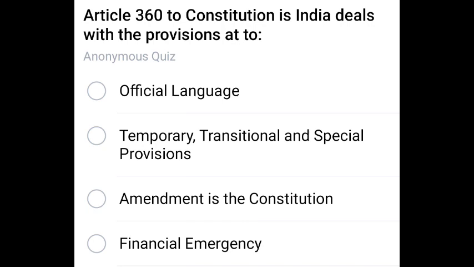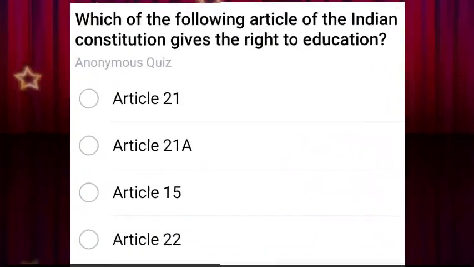Article 360 of the Constitution of India deals with the provisions of what? The correct answer is financial emergencies. Article 360, financial emergencies. Next question.